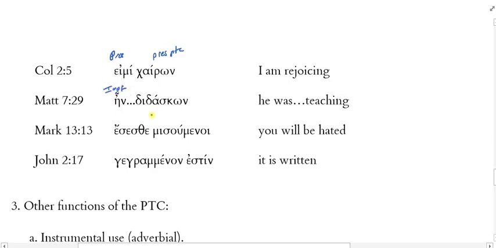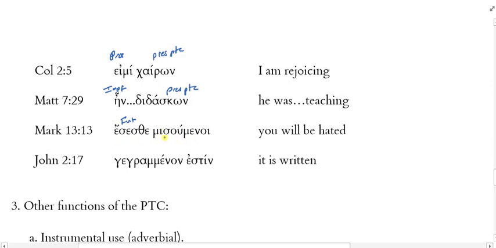It's the imperfect. He was. Didaskon, there's another present participle. He was teaching. Matthew 13:13. Essesthe misumenoi. What tense of eimi is essesthe? Future, beautiful. So you will be.